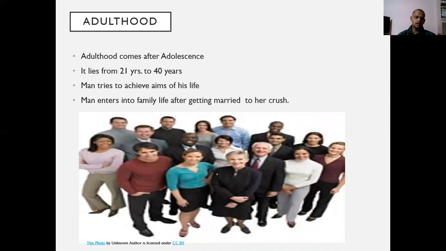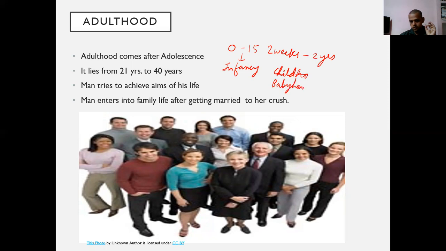Adulthood. This adulthood comes after adolescence. After we have grown up, like we have discussed till now, from 0 to 15 days it is infancy. From 2 weeks to 2 years, it is babyhood.